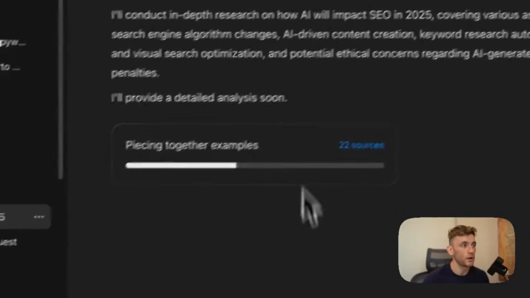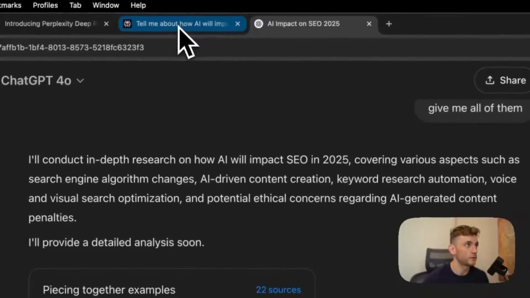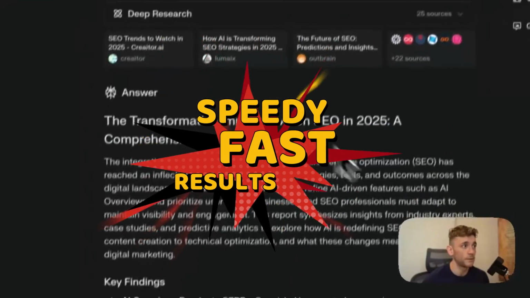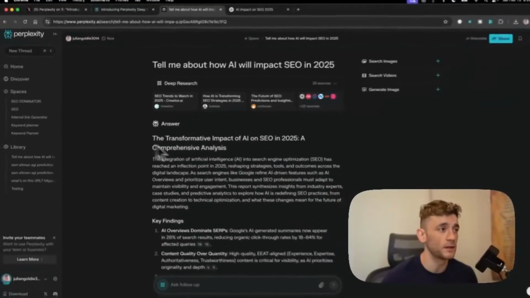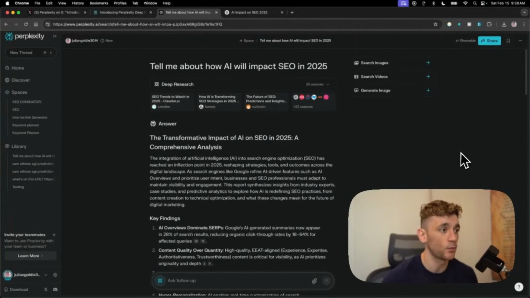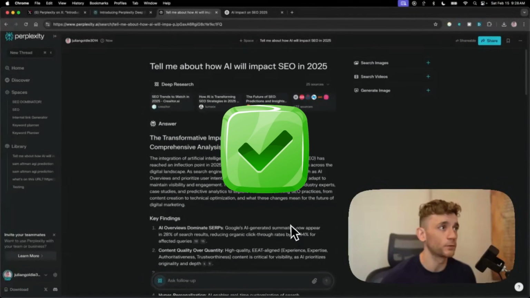Now, that's halfway through, I would say, at this point. It's already used 22 sources on ChatGPT. But again, if you want speedy, fast results, you don't want to wait 30 minutes and open up ChatGPT and then close it and then wait ages, then this is probably the best alternative.